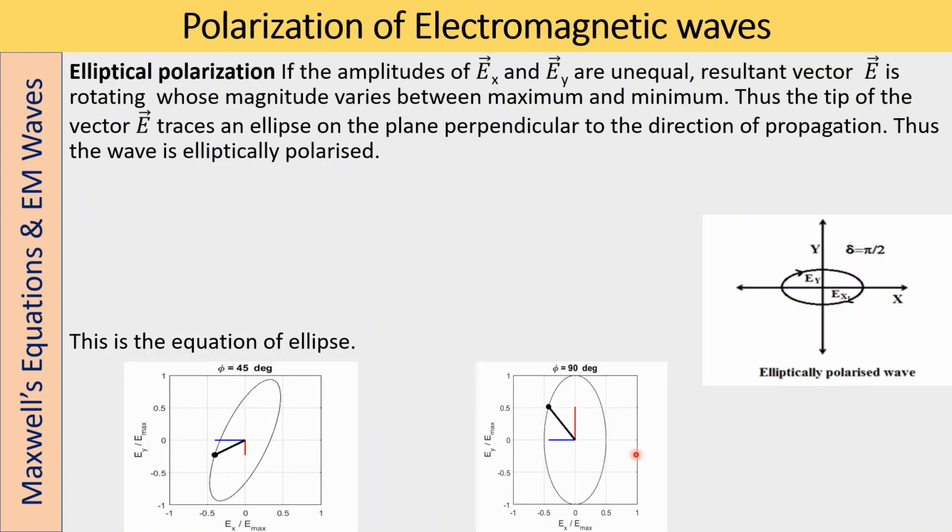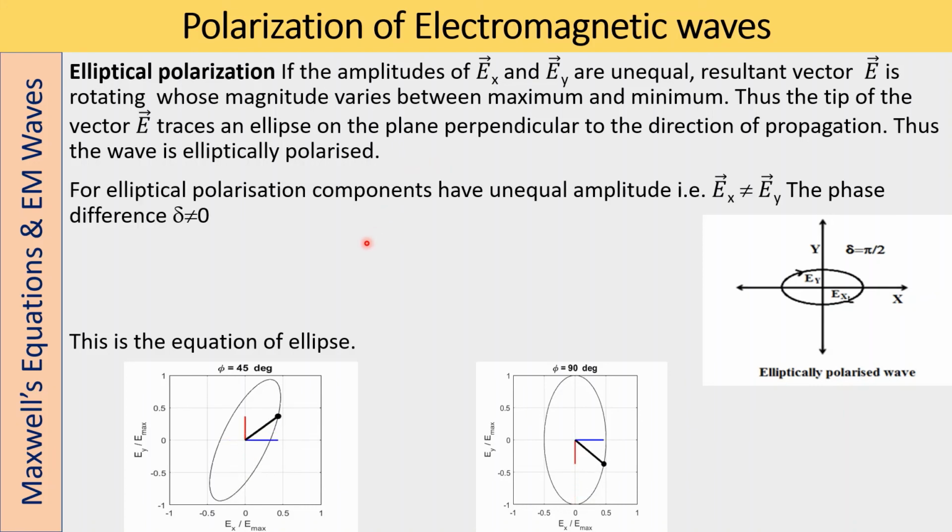So next is the elliptical polarization. If the amplitudes of Ex and Ey are unequal, the resultant vector E is rotating and its magnitude varies between maximum and minimum. Thus the tip of vector E traces an ellipse on the plane perpendicular to the direction of propagation. Thus the wave is elliptically polarized. So here they are not in phase. Ex is not equal to Ey and they are not in phase with each other. That is, delta should be other than 0. So then we will get the elliptically polarized light.